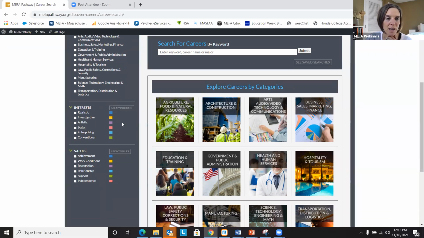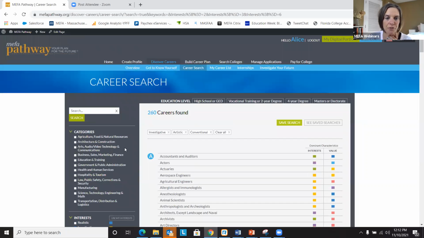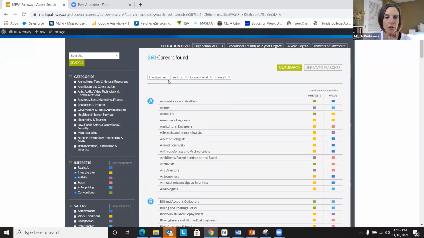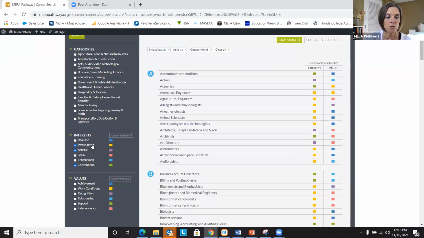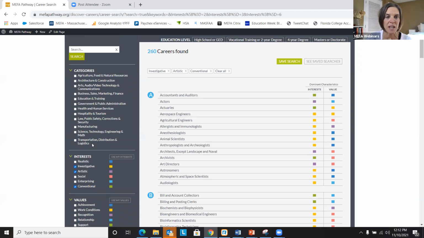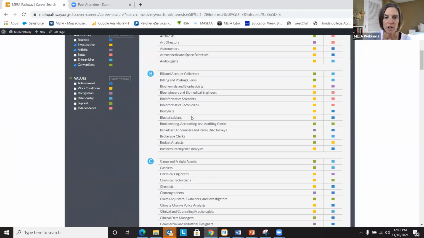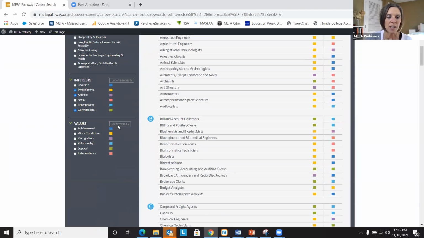So the student has saved the results from the interest assessment. They're going to click Use My Interests. Top 3 results are automatically checked off, and a corresponding list of careers, as you can see here. So it goes from quite a few careers within the system, but based on the results of my interest assessment, now we're down to 260 that appear in a list here. So now I'd like to apply my values.